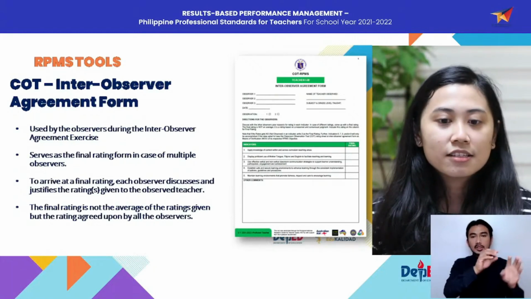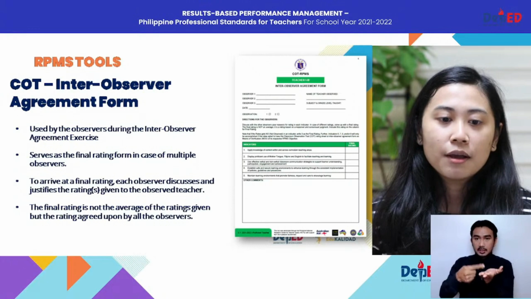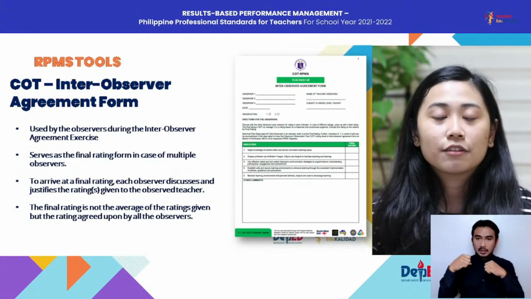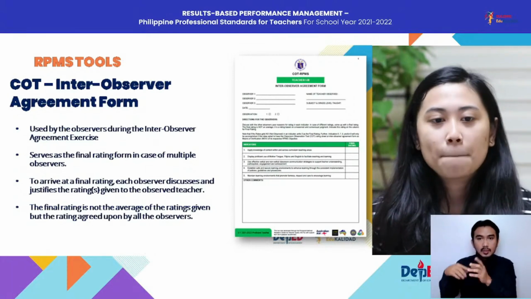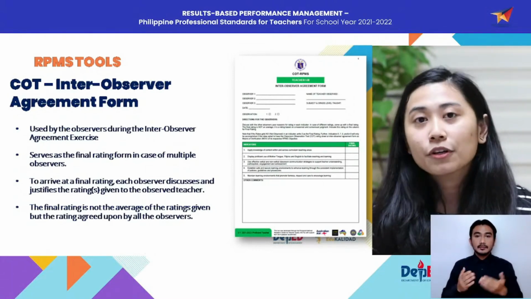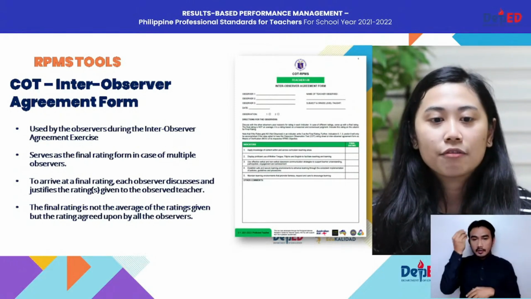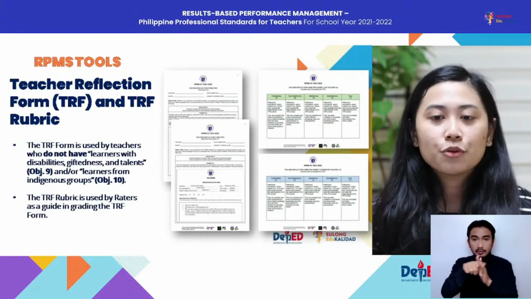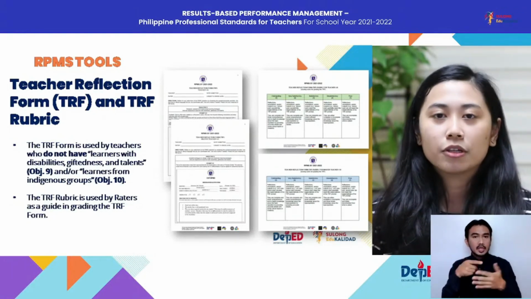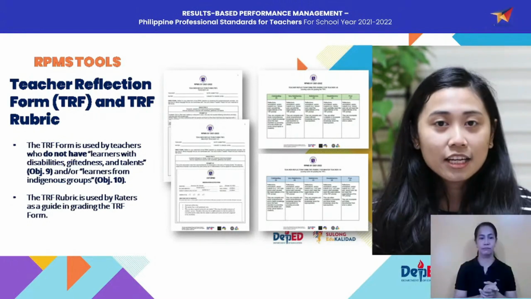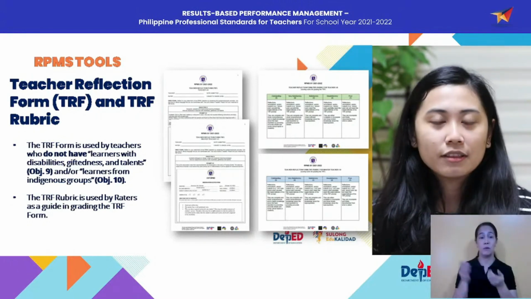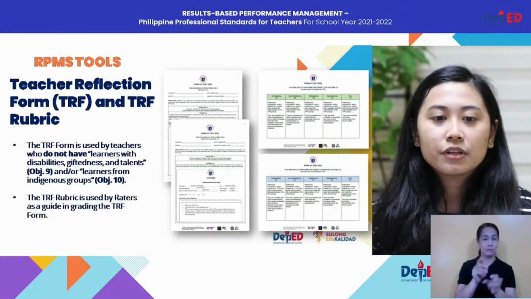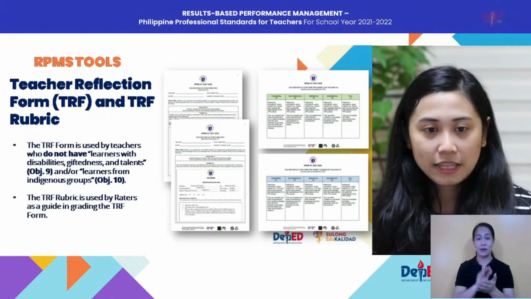The final rating is not the average of the ratings given, but rather the rating agreed upon by all the observers. So the final rating must be unanimous. Next, the teacher reflection form or the TRF plus the TRF rubric. So if you can recall in our episode 2, regardless if you are a regular teacher or a teacher broadcaster, regardless if you are a highly proficient teacher or a proficient teacher, the TRF may be one of your MOVs, specifically for Objective 9 or Objective 10.